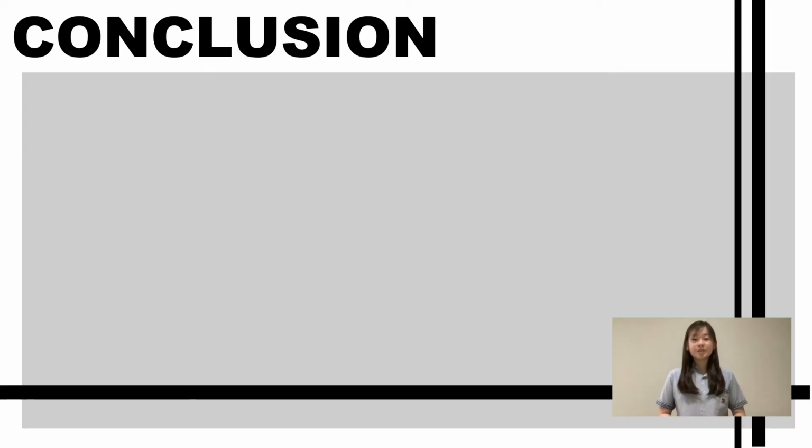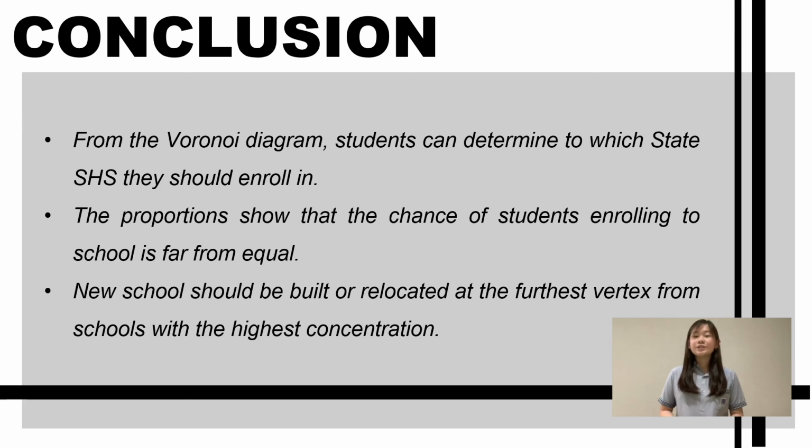So in conclusion, from the Voronoi diagram made, students can determine to which state senior high school they should enroll. The proportion of students shows that the chance of students enrolling to state senior high school is still very far from being equal. Therefore, a new school must be built or relocated at the furthest vertex from the school that has the highest concentration.